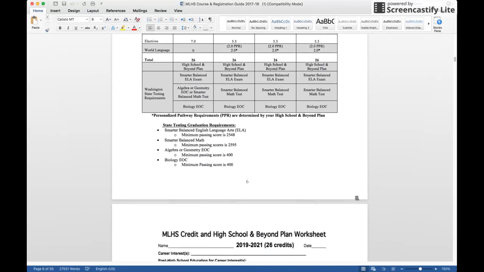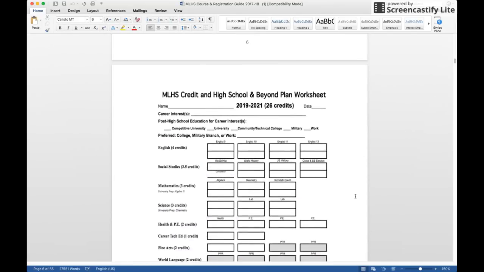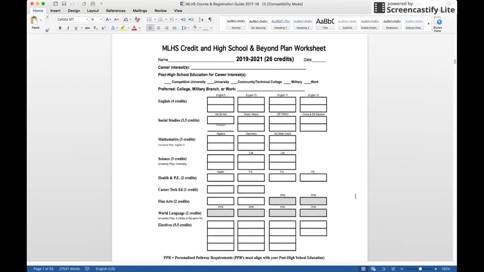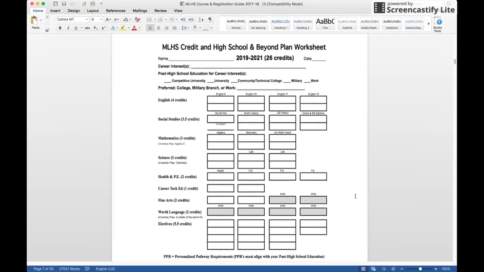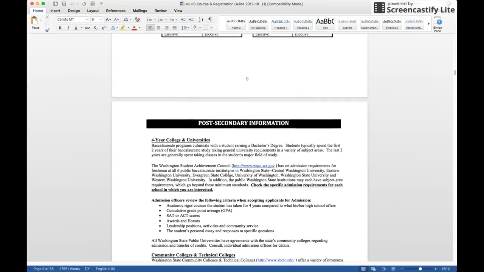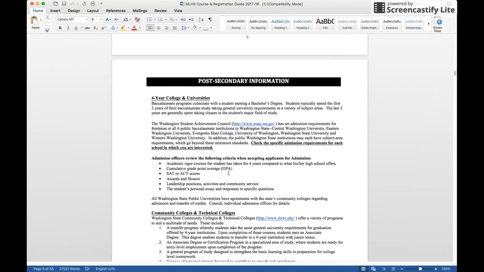Okay, when you go down to page 7, there is a worksheet for you in which you can create specifically for the class of 2019 through 2021. You can start looking at the courses that you have completed, the courses that you need to complete, and you can just create this and keep this with you for the 4 years that you will be with us at the high school.